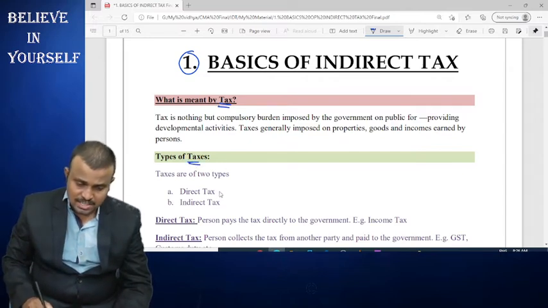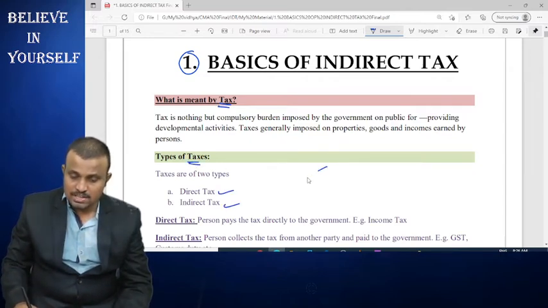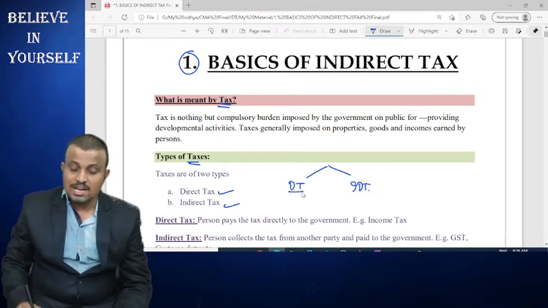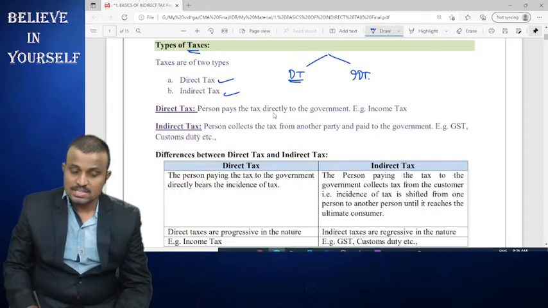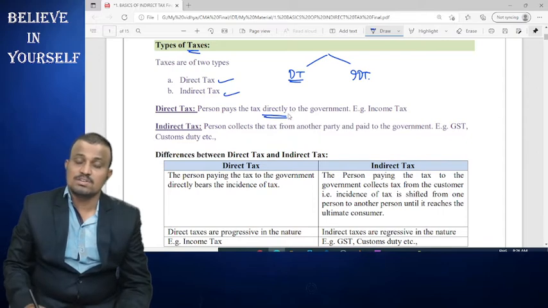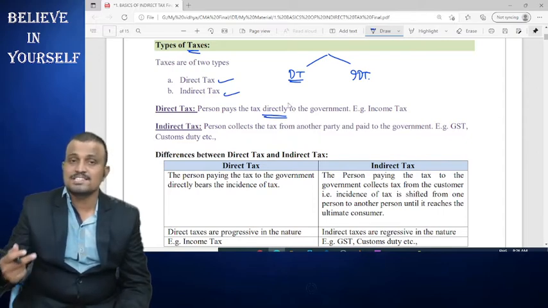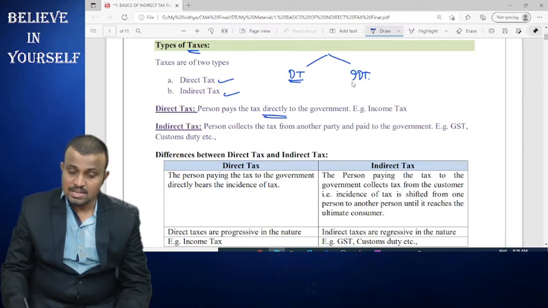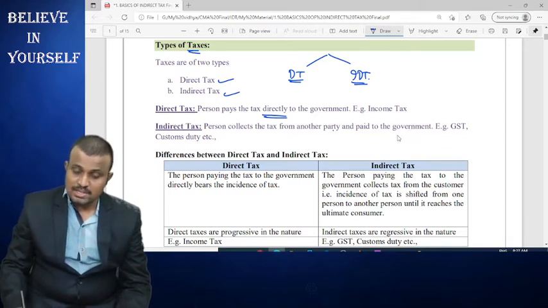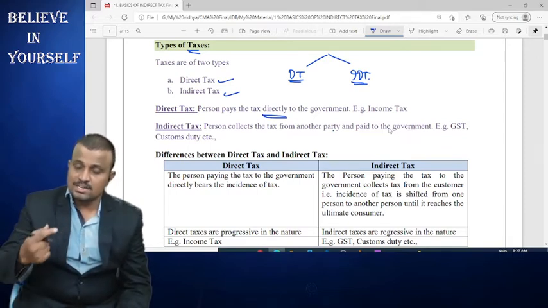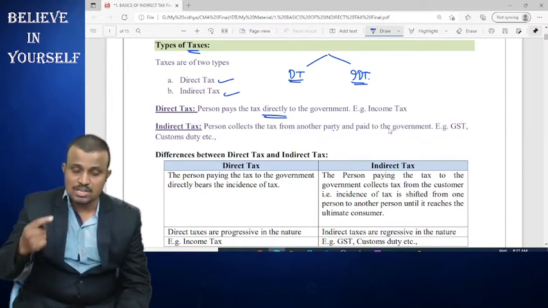Those taxes are generally classified into two types: one is direct tax and another is indirect tax. In the case of direct tax, the person pays the tax directly to the government without involving any person in between the taxpayer and the government. But coming to indirect tax, what happens? The person collects the tax from another party and pays it to the government. Here the taxpayer does not pay the tax directly to the government. He pays the tax to the government through a third party, which is called indirect tax.